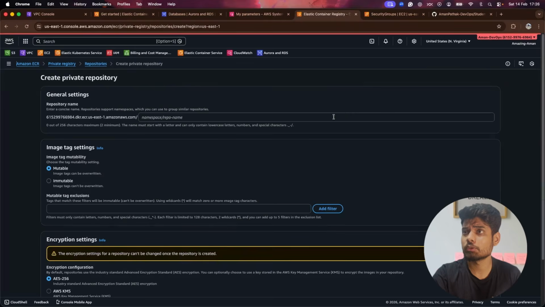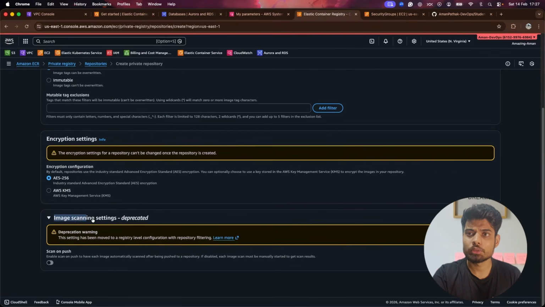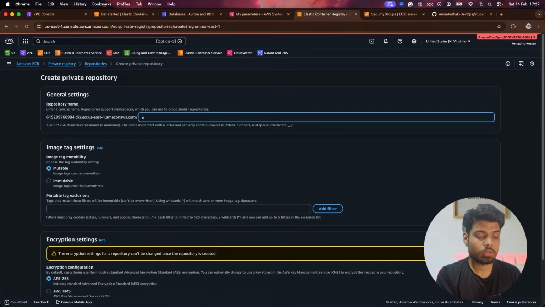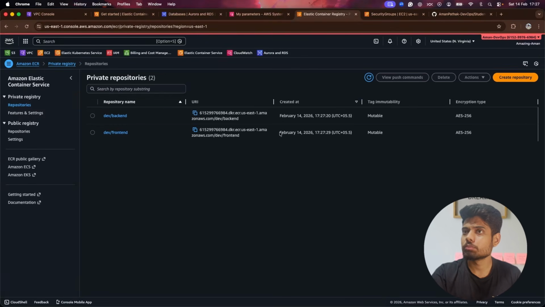First I will create for backend, and here we have to provide the namespace and then the repo name. Namespace means environment, so I'll keep it dev slash backend. The rest of the things you can keep as they are. If you want scanning, you can do the image scanning settings as well, but I don't want to do the scanning for now. So I'll click on create. Then after that, I'll create the same thing for frontend, and I'll click on create. So yeah, this is it.